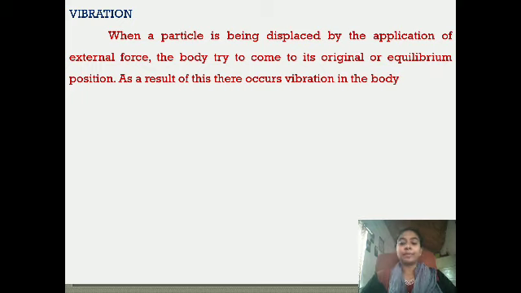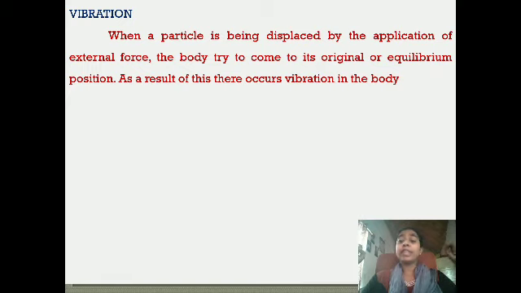For example, you can imagine you are taking a string or a rubber band. You apply an external force on the string, it vibrates. Why does it vibrate? Because an external force is applied. And you can see that this vibration diminishes gradually and comes to rest. It comes to its equilibrium position at one particular period of time. This is called vibration motion.